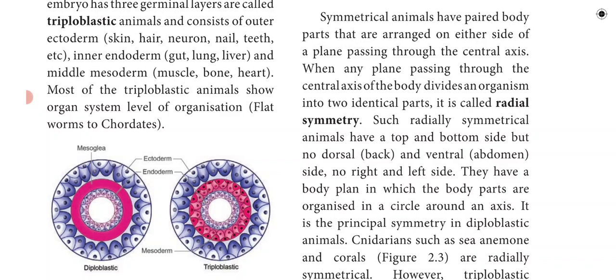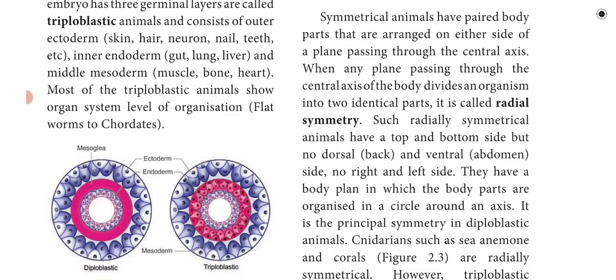Radial symmetry means when the organism is cut at any plane passing through the central axis, it gives two equal or identical parts. Such radial symmetrical animals have a top and bottom side but no dorsal and ventral side, and no left or right side.